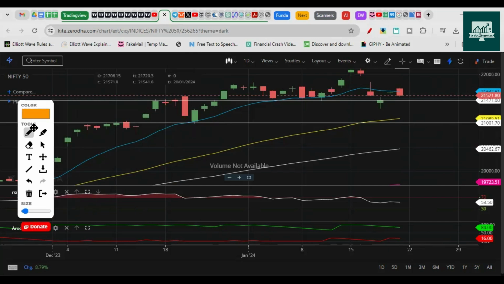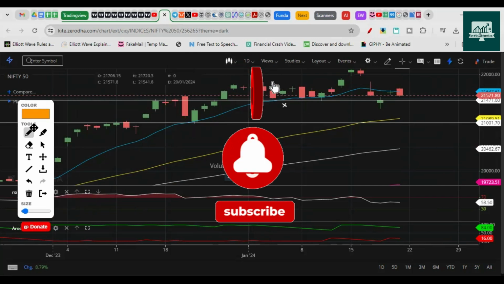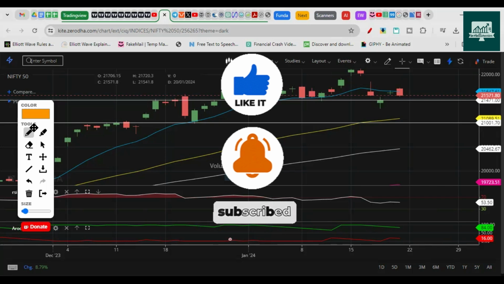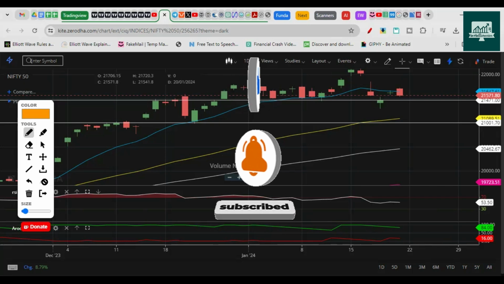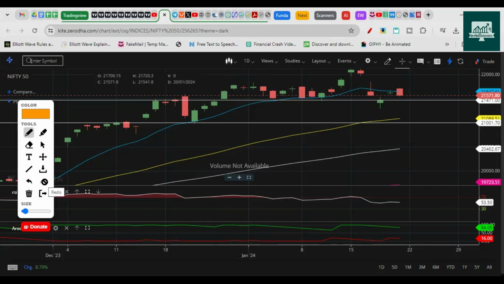There are events lined up as well. We do have the budget coming in, and then we do have elections coming in, right? So volatility will be there and it will be coming our way. That's what I can assume. So this high must be taken out for bulls to resume the up move, right? That is simpler for you to understand as well. And if this low is again broken, then bears will have complete control. That's what you need to remember.